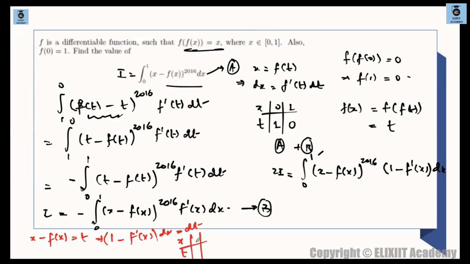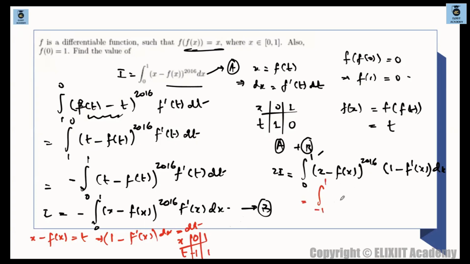So x and t. When x is 0, what happens when x is 1? When x is 0, this will become 0 minus f of 0. F of 0 is 1. So we have 0 minus 1, meaning this will be minus 1. And when x is 1, it is 1 minus f of 1. What is f of 1? F of 1 is 0. So 1 minus 0, which is 1 only. So your new integral range will be from minus 1 to 1.